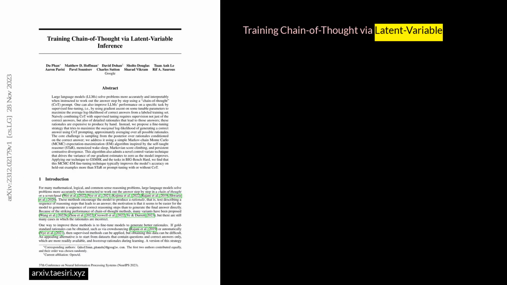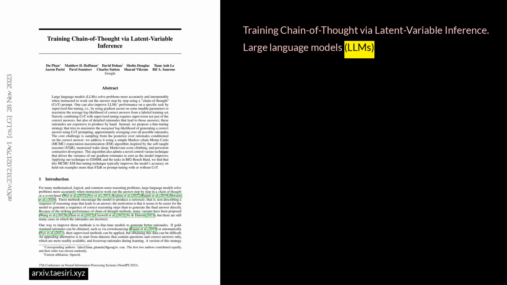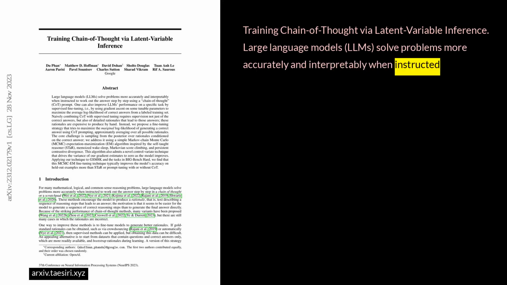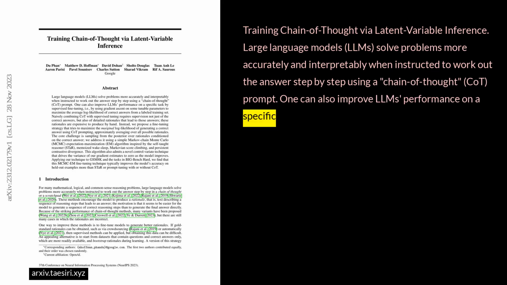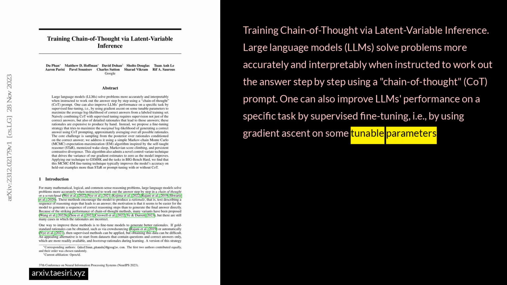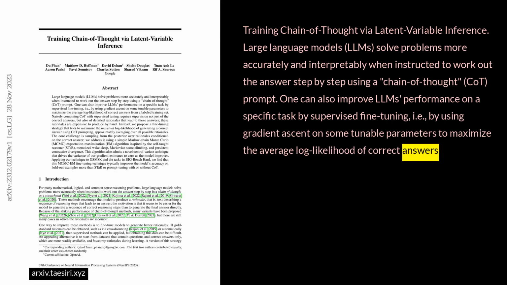Training chain of thought via latent-variable inference. Large language models, LLMs, solve problems more accurately and interpretably when instructed to work out the answer step by step using a chain of thought, CoT, prompt. One can also improve an LLM's performance on a specific task by supervised fine-tuning, that is, by using gradient ascent on some tunable parameters to maximize the average log likelihood of correct answers from a labeled training set.